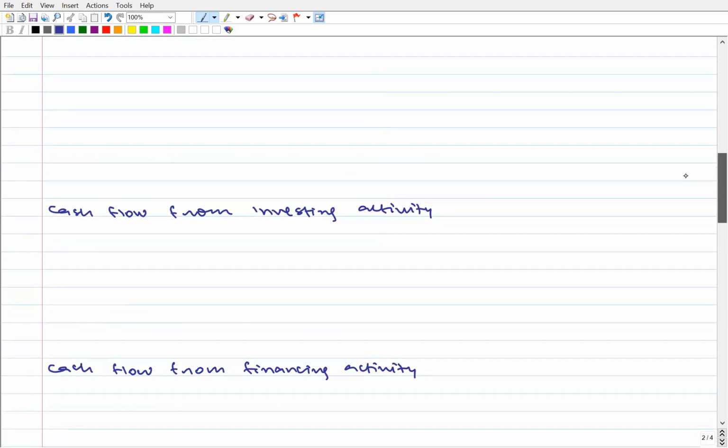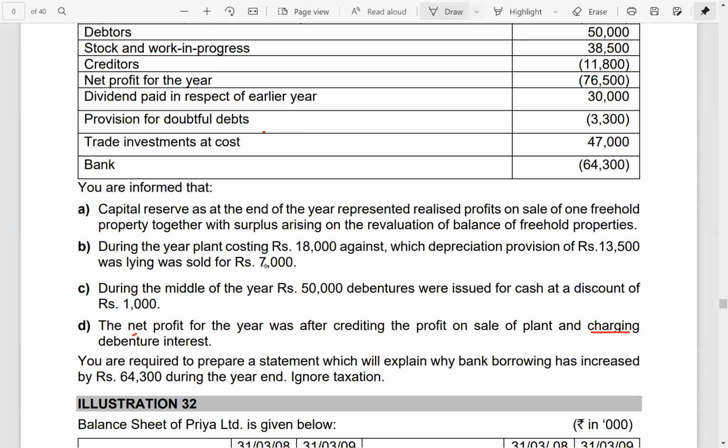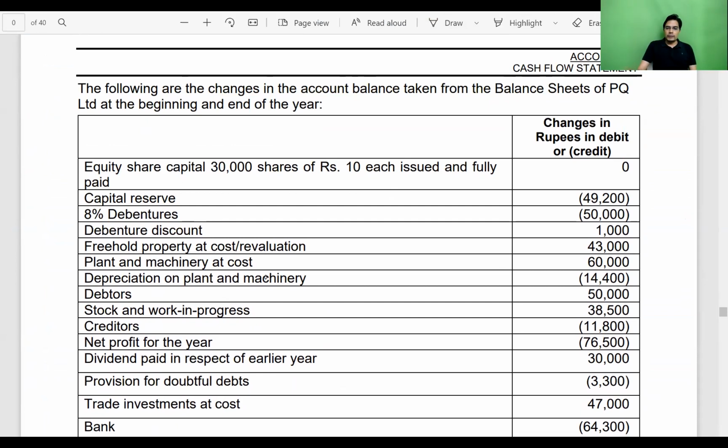Let's start. First point, equity share capital. The difference between opening balance of equity share capital and closing balance of equity share capital is 0. Means if opening balance of equity share capital was 10,000, then closing balance is also 10,000. So there is neither issue nor redemption or buyback.